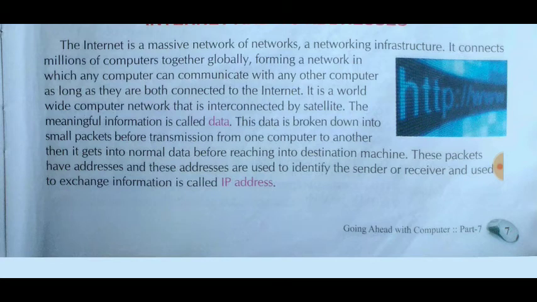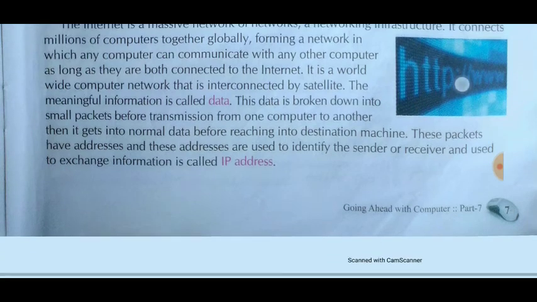So here the address plays an important role. These packets have addresses, which are used to identify the sender or receiver and to exchange information, and this is called the IP address. Address plays an important role while sending or receiving data from one computer to another. Here IP stands for Internet Protocol address.